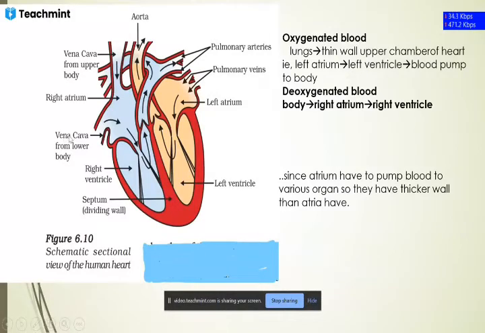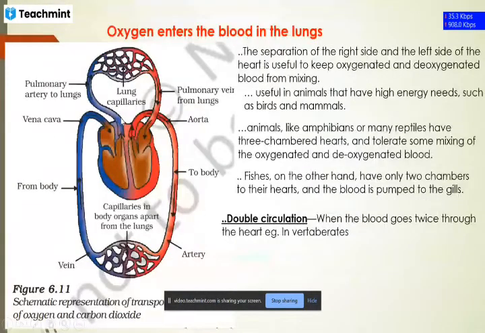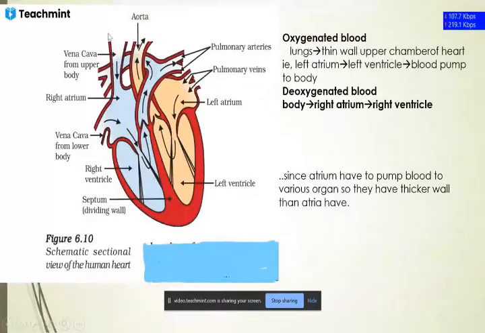Where does it come from? This is the vena cava, simply a tube, from where deoxygenated blood from the lower part of the body comes, and deoxygenated blood from the upper part of the body comes here. There are two chambers: from the lower part deoxygenated blood comes here, from the upper part here. Finally they will move to the right ventricle, and from the right ventricle it is pumped out of the body. Okay, clear?